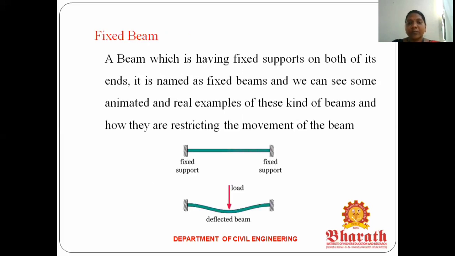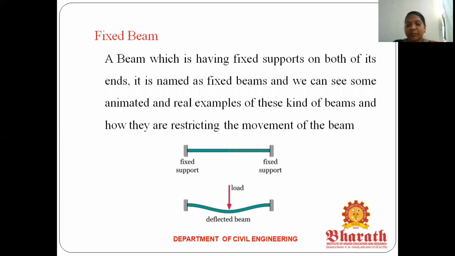So now we are discussing the first one, what is a fixed beam. A beam which has fixed supports at both of its ends is named a fixed beam. And we can see some real examples of this kind of beam and how they resist the movement of the beam. Here you can see this first diagram.